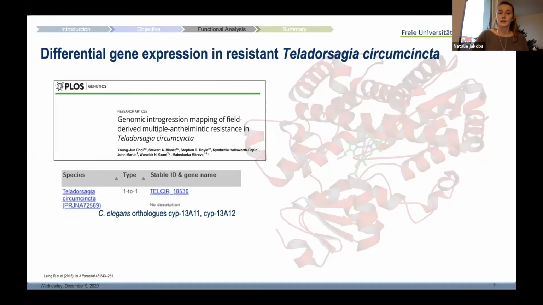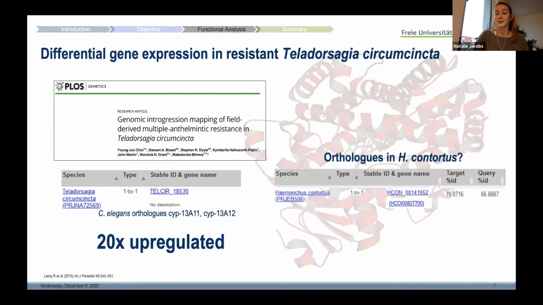Having a look into the data, we identified a couple of upregulated candidate genes. But when having a close look at this specific gene, which is an ortholog of the CYP13A family, it was 20-fold overexpressed in this resistant Teladorsagia isolate. There is an orthologous gene also in Haemonchus, and for sure we find one.